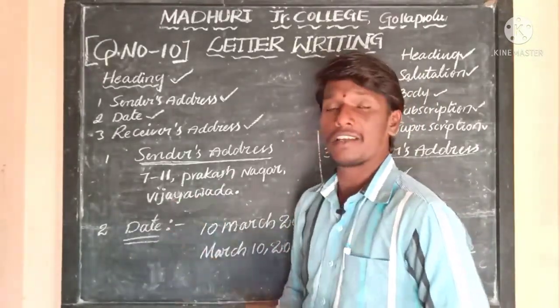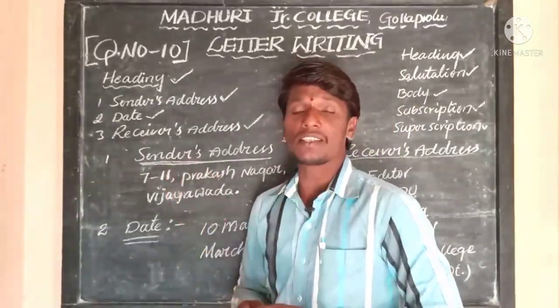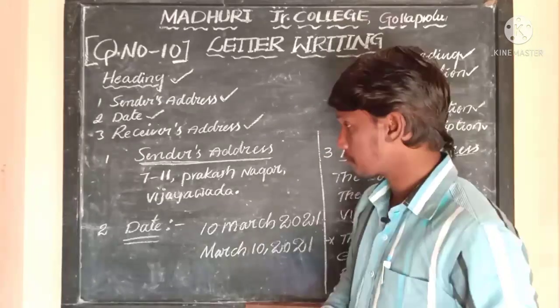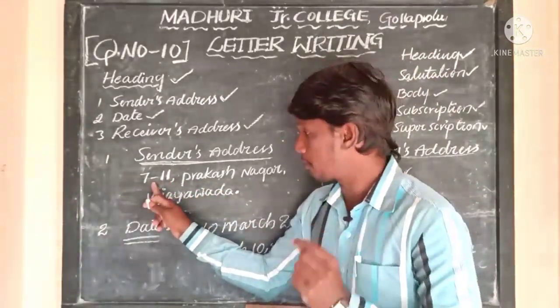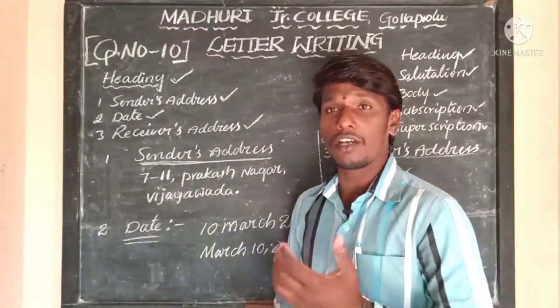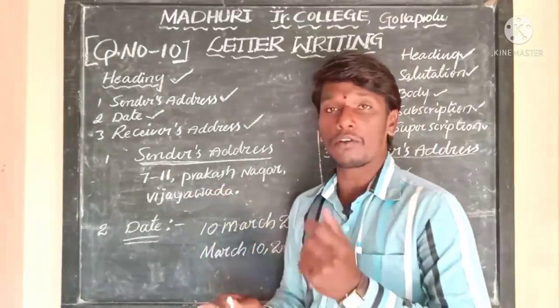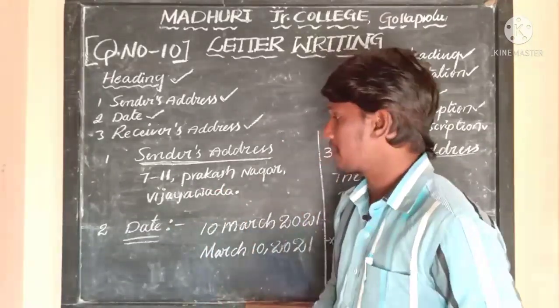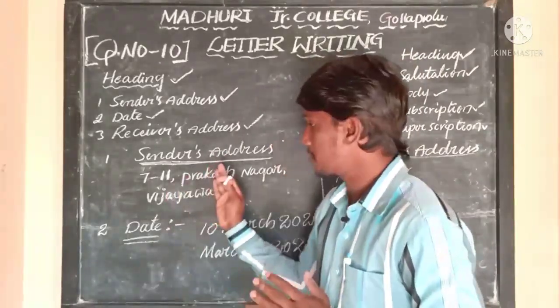Here I mention Vijayawada, full stop. So this is how a sender's address would be written. The very first thing is you write the door number, then the colony or street or avenue, and then the name of the town or village. That is how you should write a sender's address.